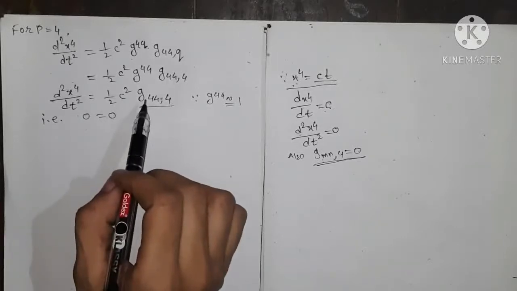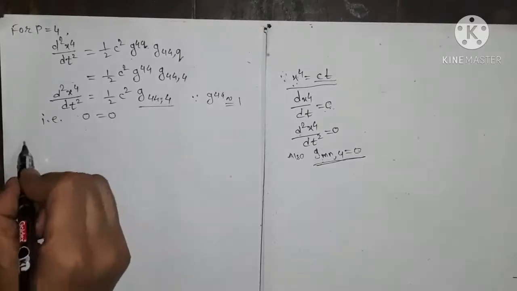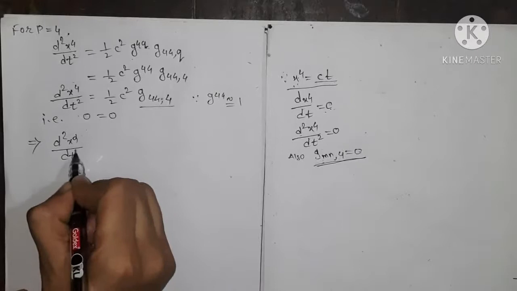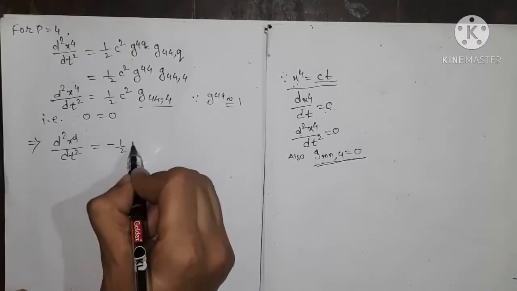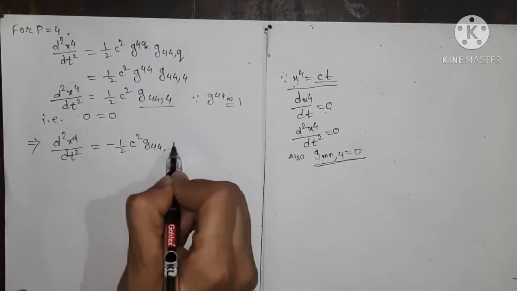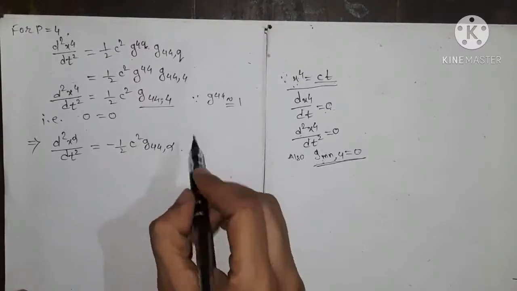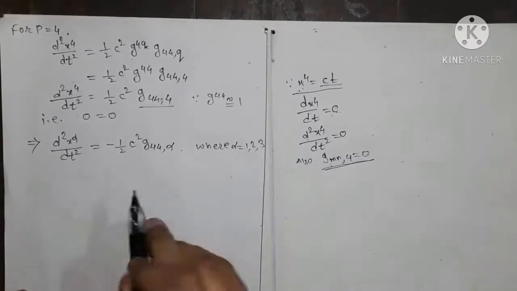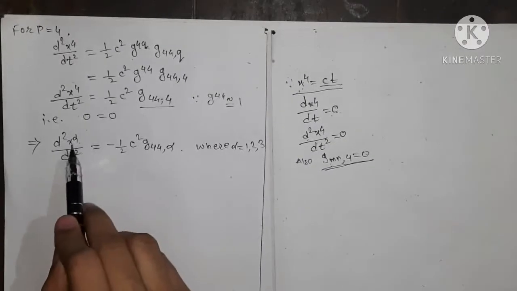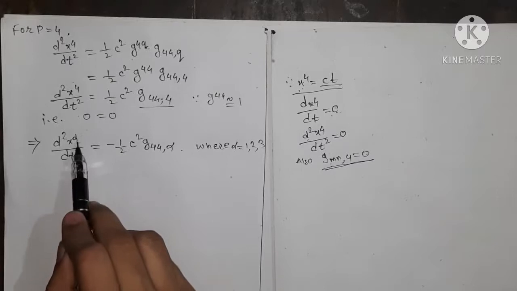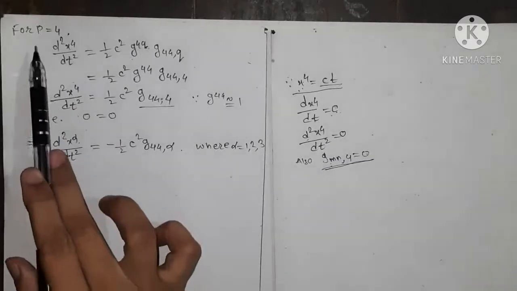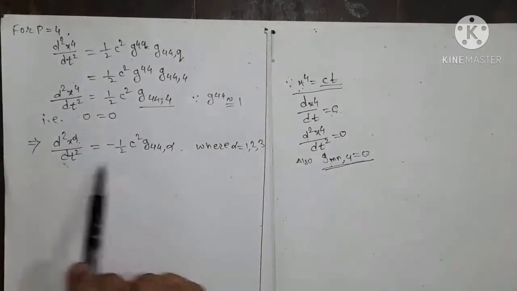So we have only 3 equations, that is for p equals to 1, 2 and 3, and we write that equation in the form: d2x alpha upon dt square is equals to minus 1 upon 2c square g44 comma alpha, where alpha is equals to 1, 2, 3, because alpha is the Greek letter and we are assuming this alpha is varying from 1 to 3, and therefore we write the equations for p equals to 1, 2, 3 in this form.